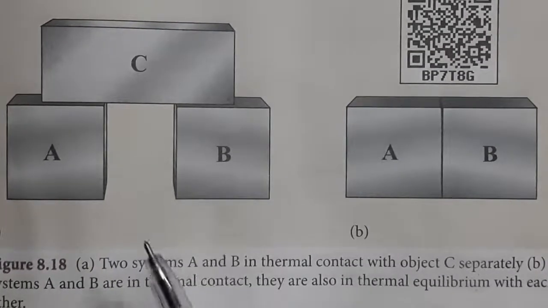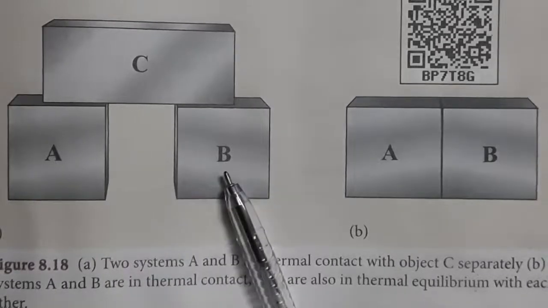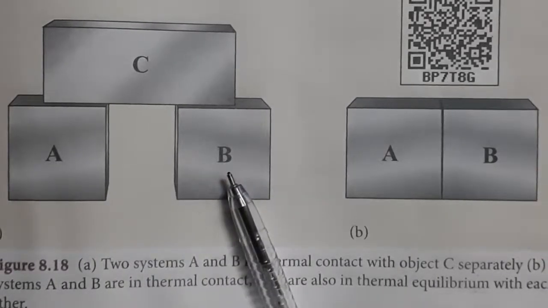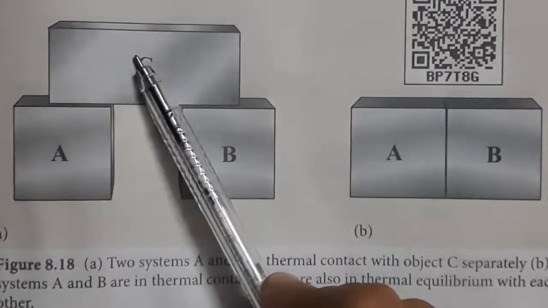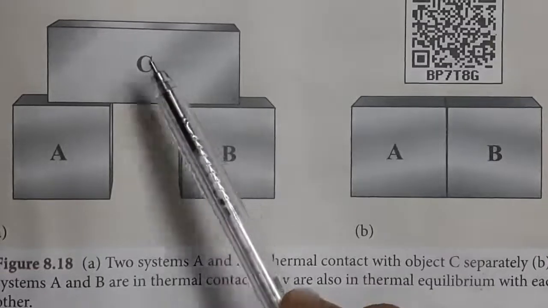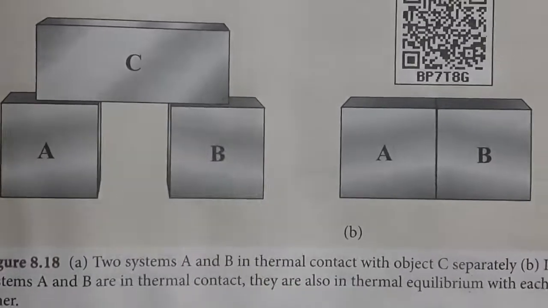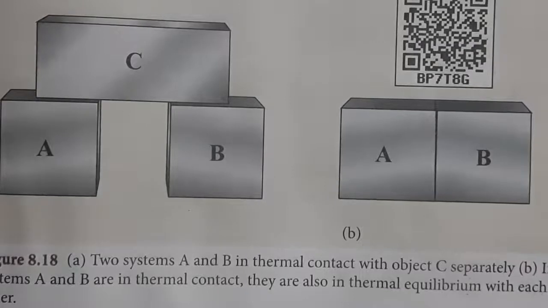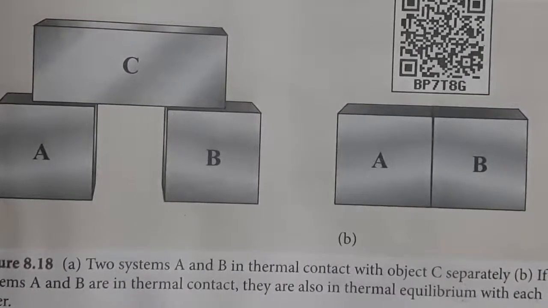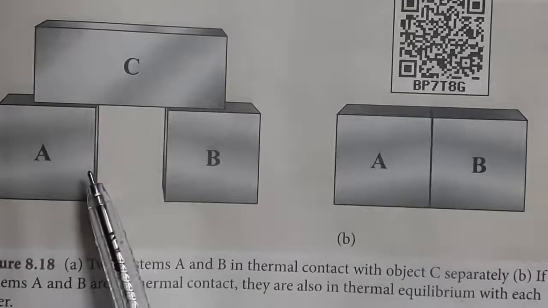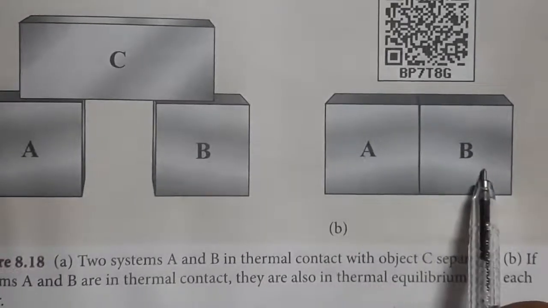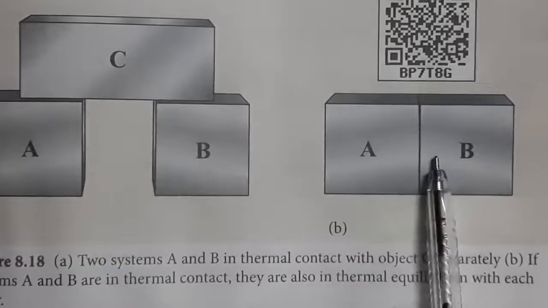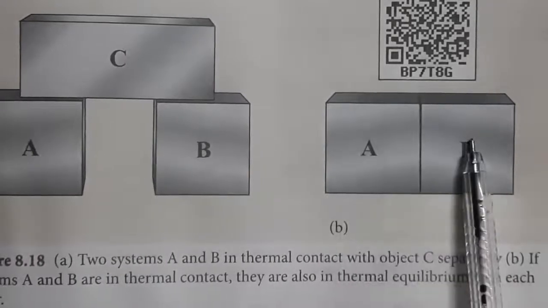Now, assume that A and B are not in contact with the third system, but A is in thermal contact with C, as well as B is in thermal contact with C. After a long time, A and B are kept in thermal contact.